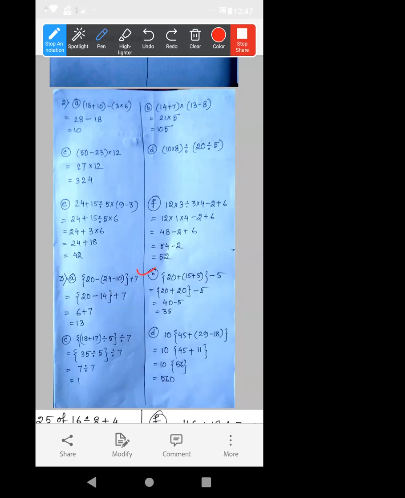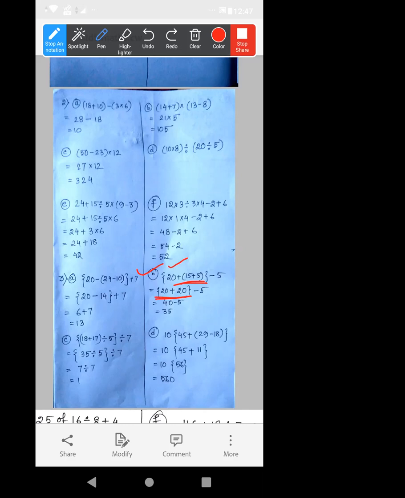Now, number B. Okay, first this first bracket. 5 plus 15 plus 5, 20. Plus this 20 is given there. Again, this second bracket. After doing the calculation of the first bracket, this first bracket will get removed. Okay. It will vanish.